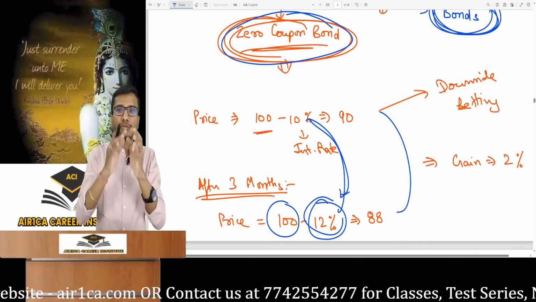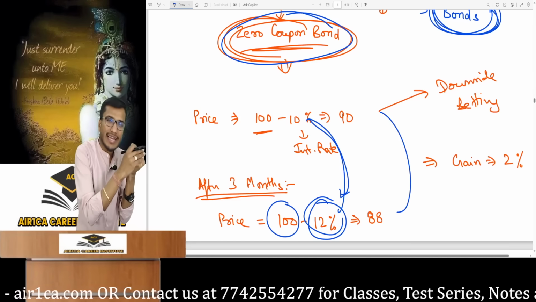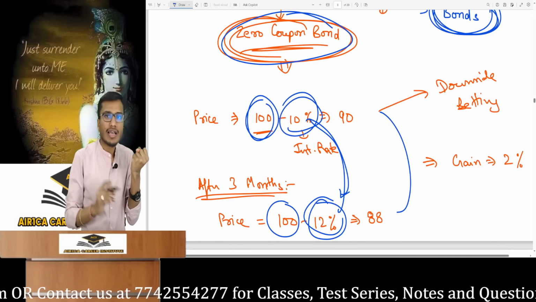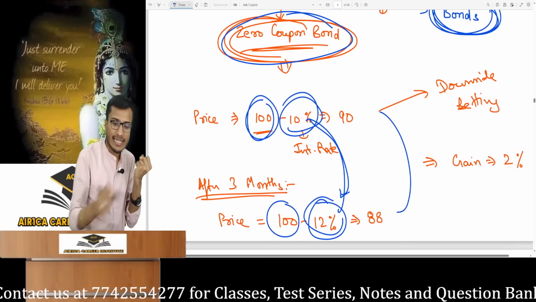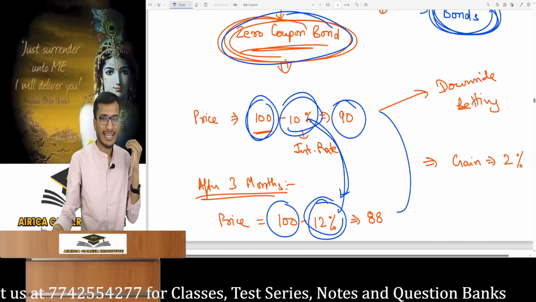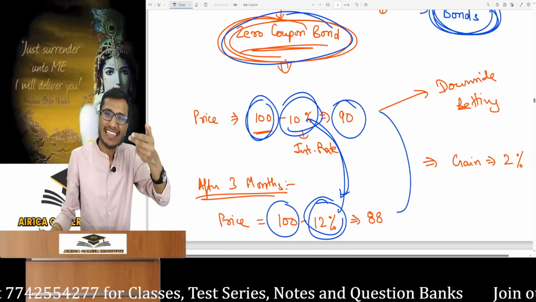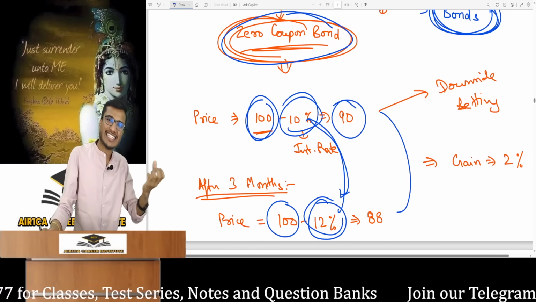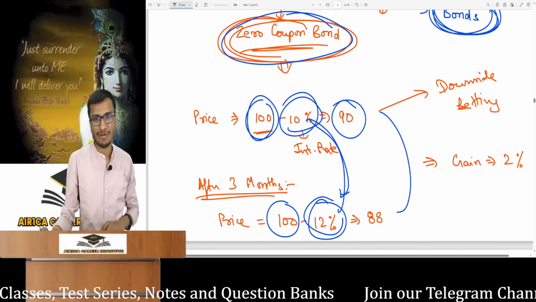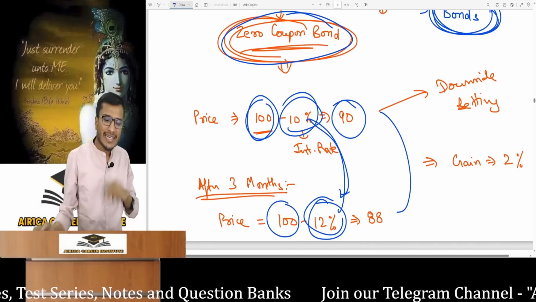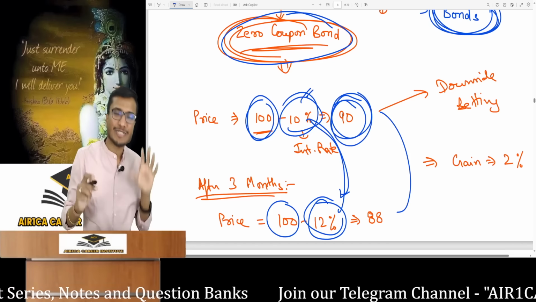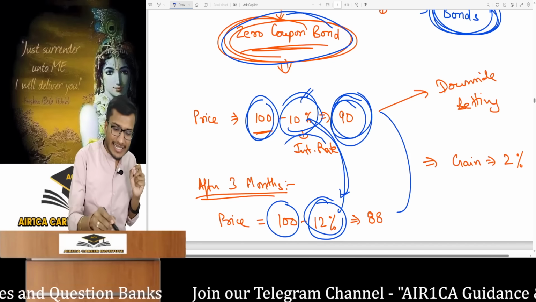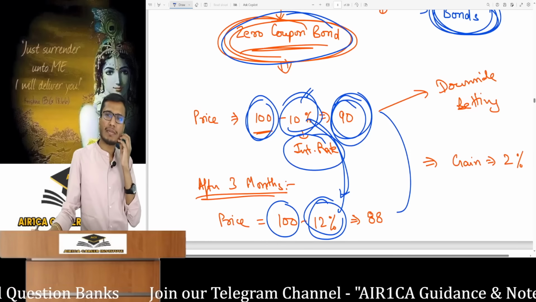Now to calculate today's zero coupon bond price, the company quoted at 90 rupees. Face value is 100 and discounted by 10%. Removing this discount, effectively the interest means issuing it for 90 rupees. So the 10% that the company removed is a form of interest. It's a hidden interest that the company removed and issued by saying, give me 90 today and we will give you 100 at maturity. Okay. So the company removed 10%, meaning 90 is the zero coupon bond's price today and that's its price. Now this interest rate that the company is removing, can the company just remove anything it wants?